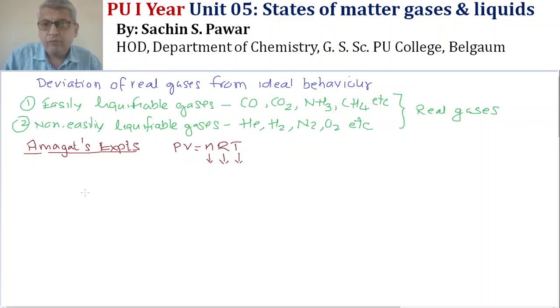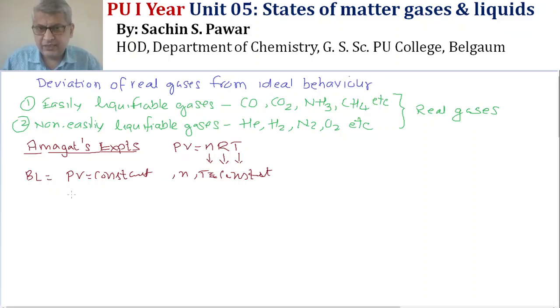So, we have Boyle's law, which says that PV is equal to constant at n and T constant, that is, when temperature and the number of moles are kept constant.